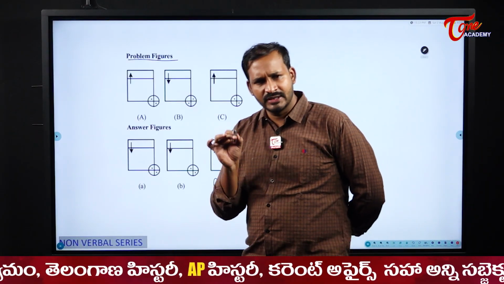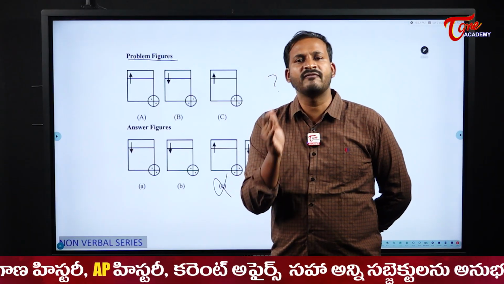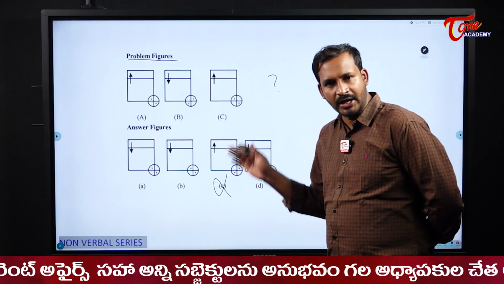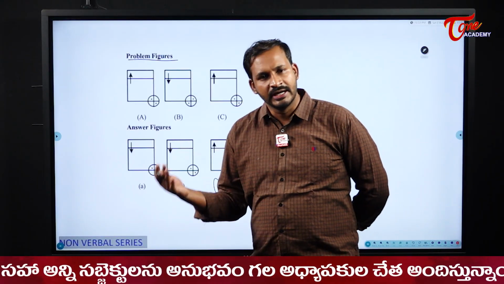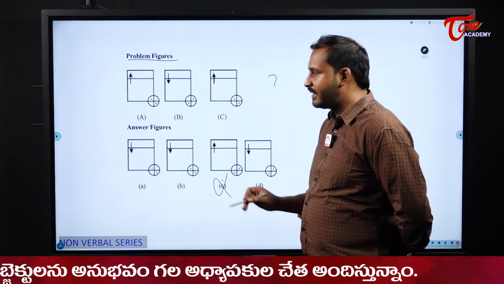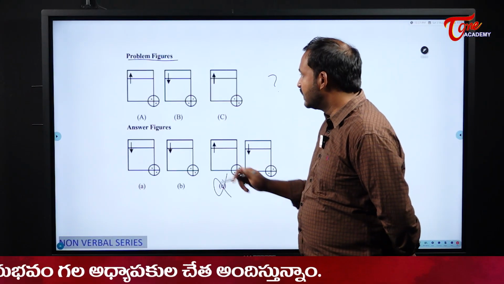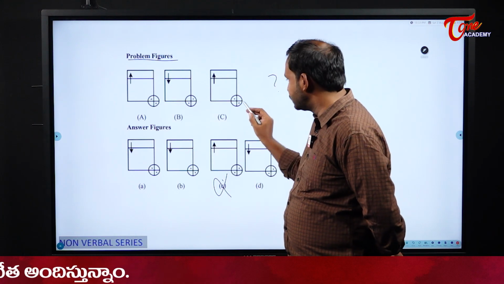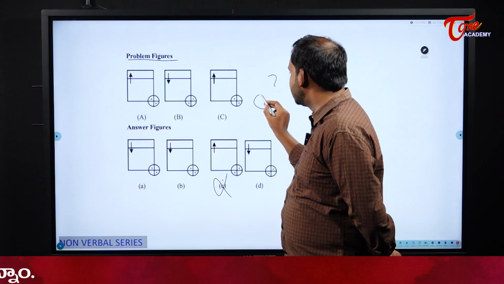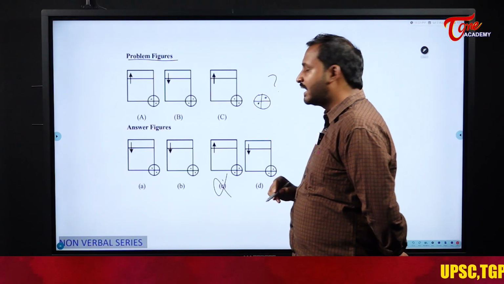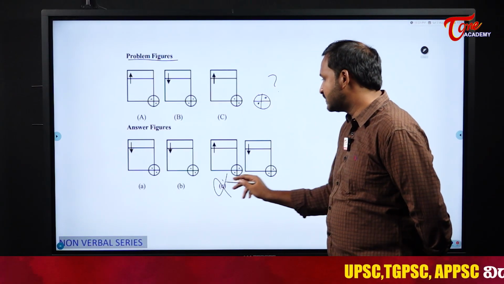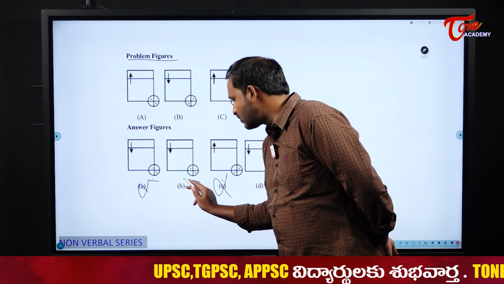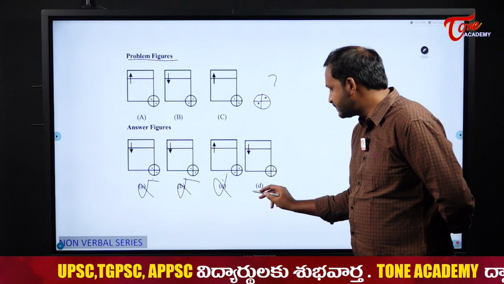See here students, these questions we will try to solve with the help of option elimination. Whichever option is eliminated, we will delete it. Sometimes we will directly try to find the answer. Now this one is not my answer, that one is deleted. Next, when it comes to the dots, first it was in these 2, next it was shifted to this, next it was in these 2. So next it should be in this manner, right? This should be my series. Now in which figure is it there? Please observe, A and B were similar to C only, right? So then this is not my answer. So what is the only thing which is perfect for me here?